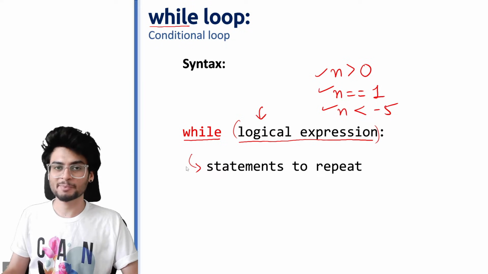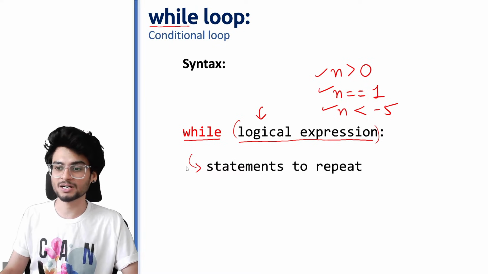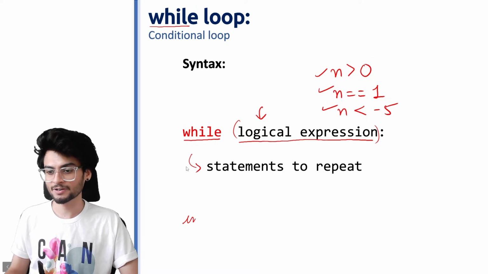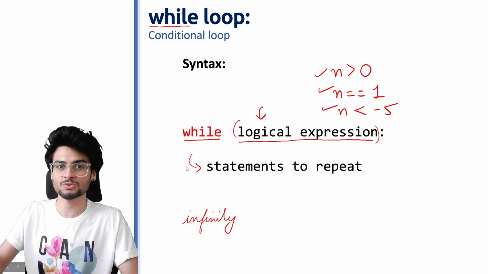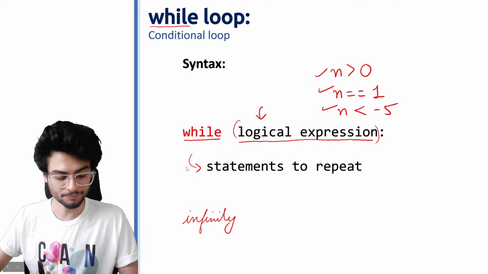So one fact about while loop is कि अगर आपका ये logical expression हमेशा ही true रहा, your loop will run for infinity. Now our PCs don't have enough computational capability to print infinite times, but it does print for a long time, जिससे आपका जो compiler है वो hang हो सकता है.